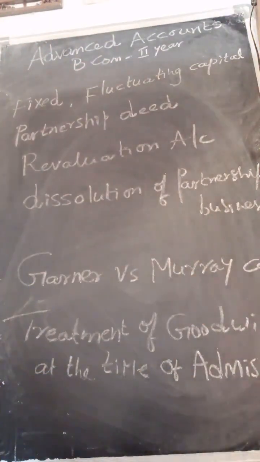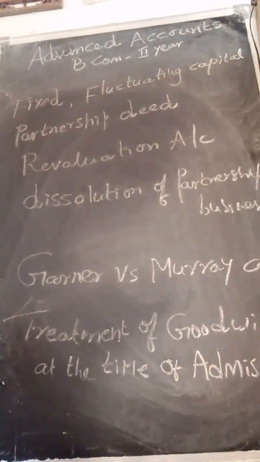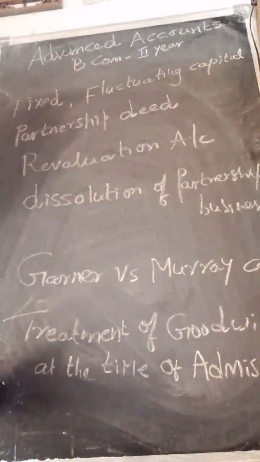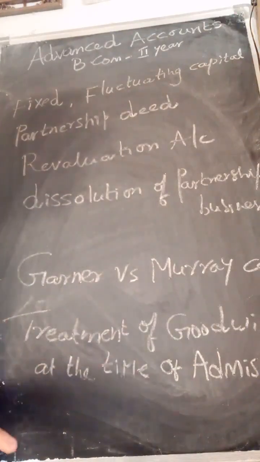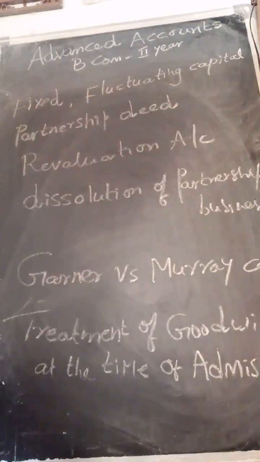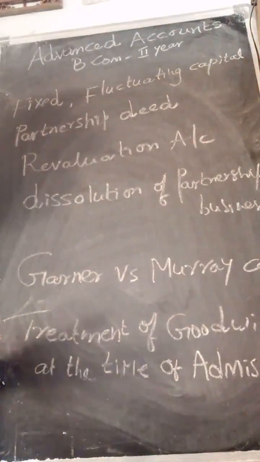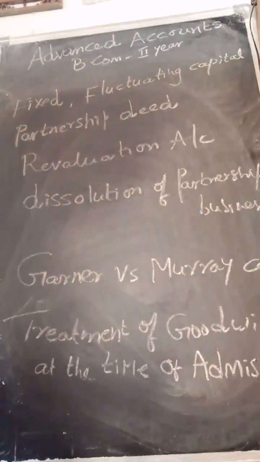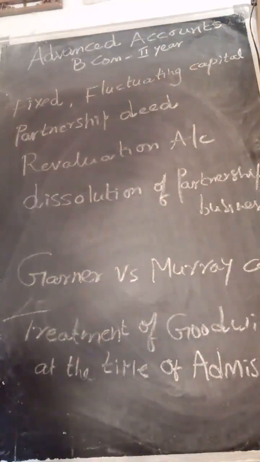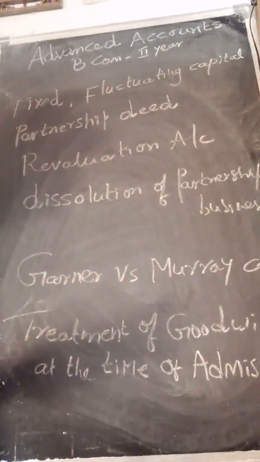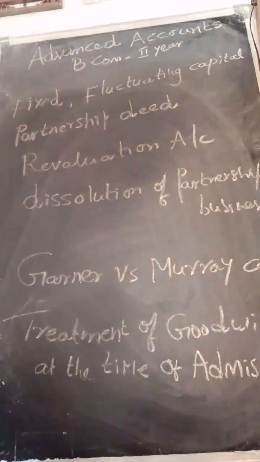Then revaluation account. Revaluation account is a nominal account. So this account is prepared at the time of admission of partner, retirement of partner, or death of the partner. All losses like decrease in the value of assets and increase in liabilities and new provisions created will be debited to this account. Appreciation in any asset value, decrease in liabilities, decrease in provision should be taken in the credit side. The profit or loss in this account is distributed to the old partners in old profit sharing ratio. That is very, very important, my dear students.